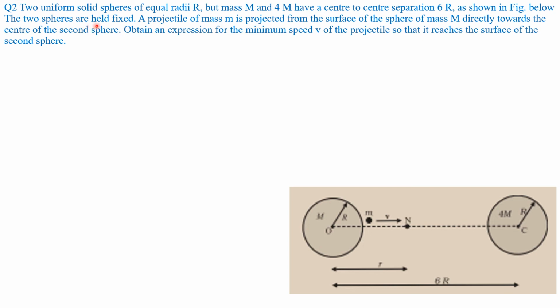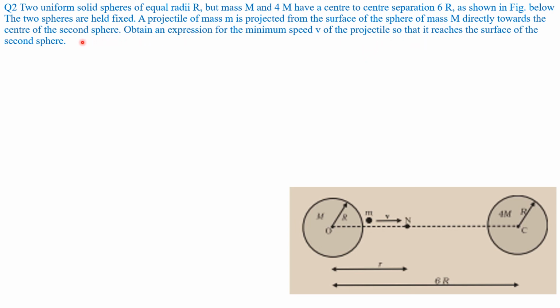The two spheres are held fixed. A projectile of mass m is projected from the surface of the sphere of mass M directly towards the center of the second sphere. Obtain an expression for the minimum speed of the projectile so that it reaches the surface of the second sphere.